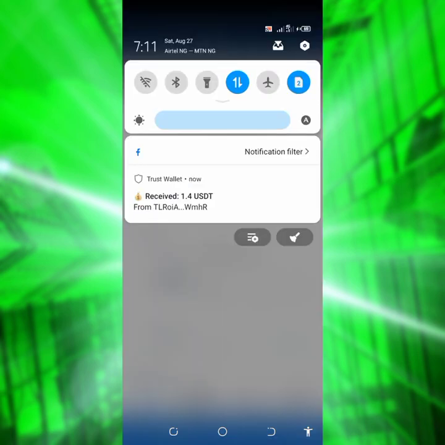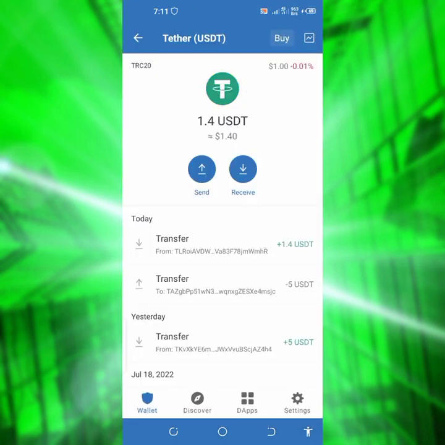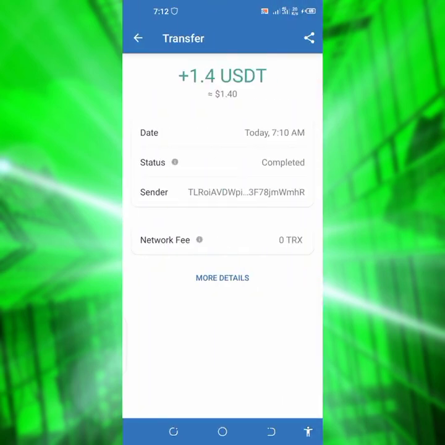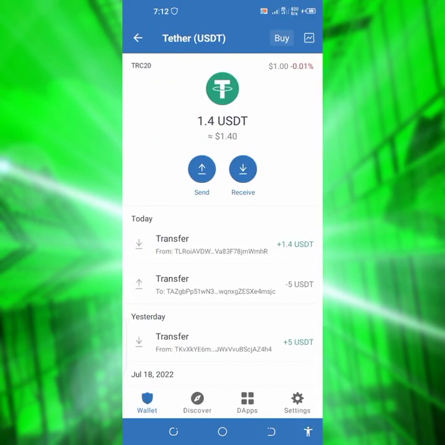So after some seconds of ending the video, I received a notification from Trust Wallet that I received 0.4 USDT, which if you go over to this place now, you can see that I received it. So this is it. It just landed today at 7:10 a.m. That means 2 minutes ago. So guys, this update is paying and the withdrawal is almost instant.